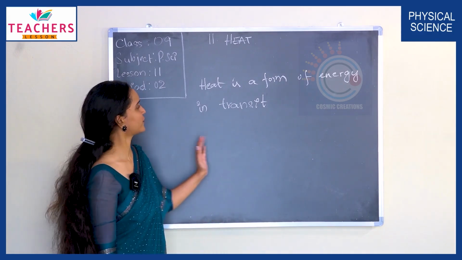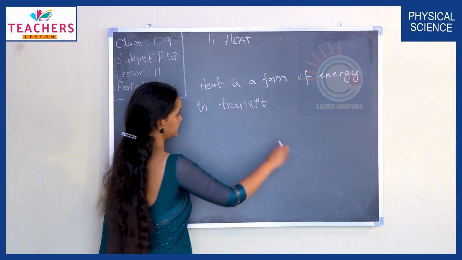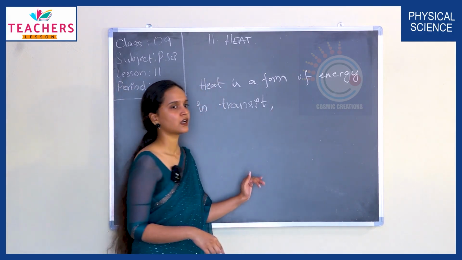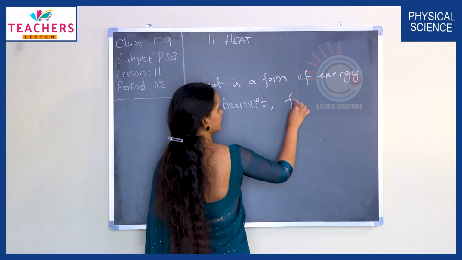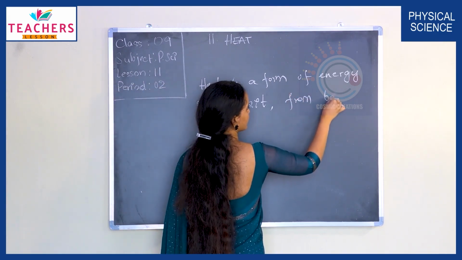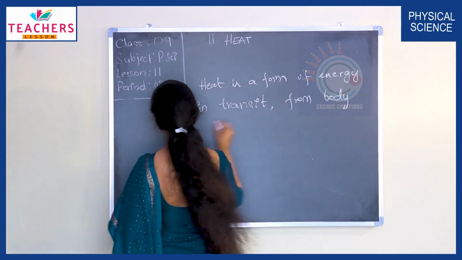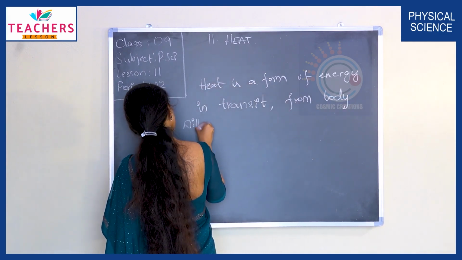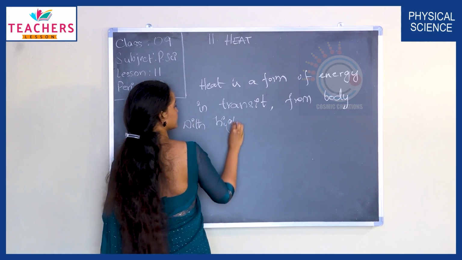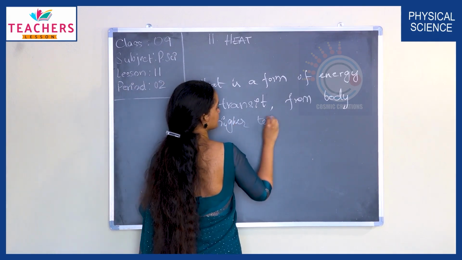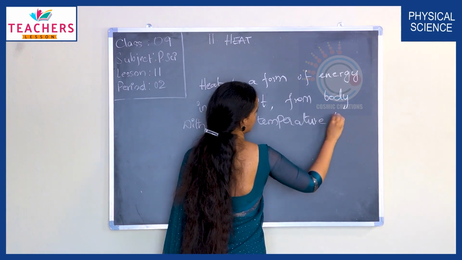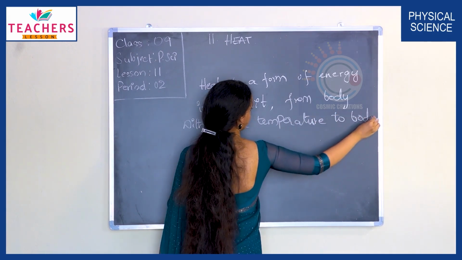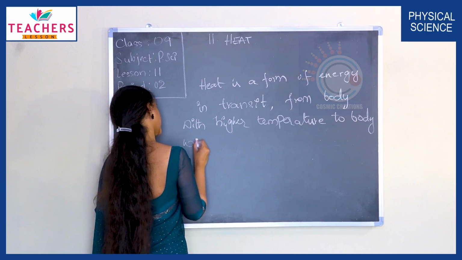So heat is a form of energy in transit. And how is this movement of heat energy? From a body with higher temperature to a body with lower temperature.